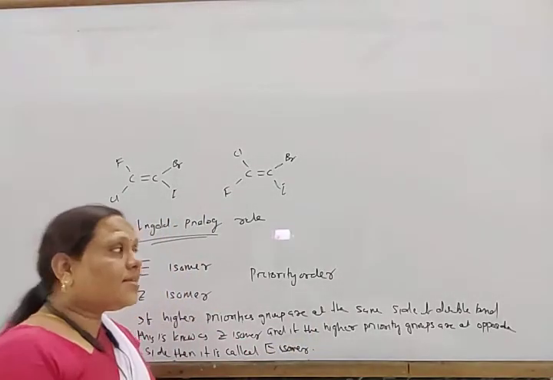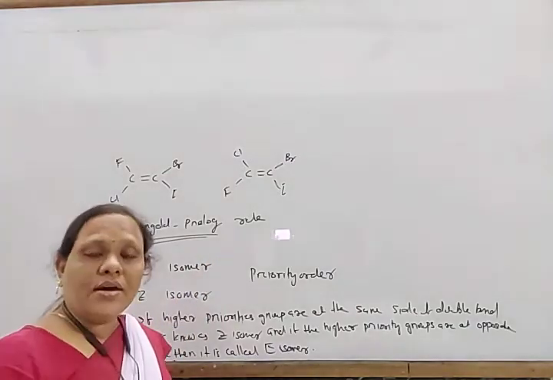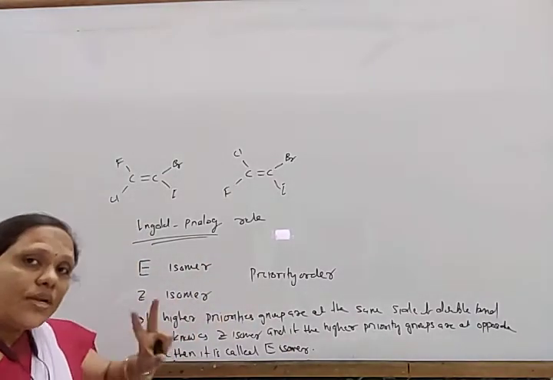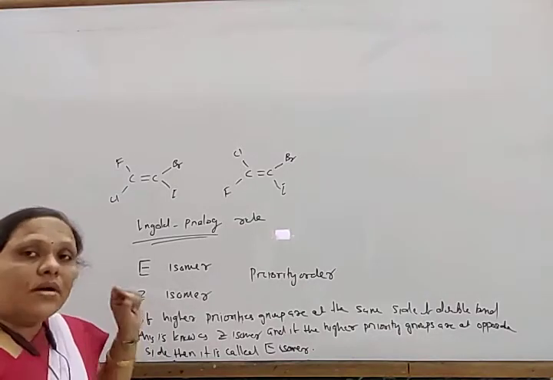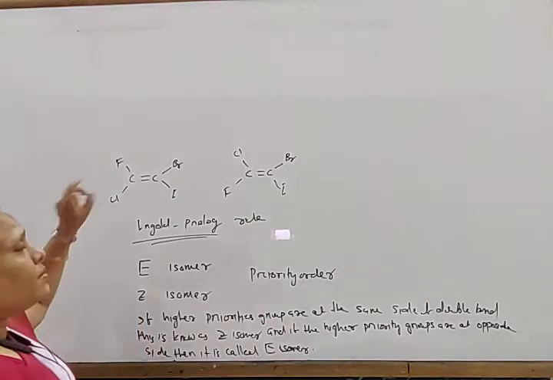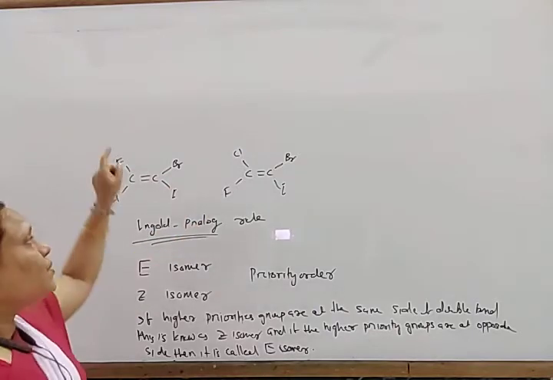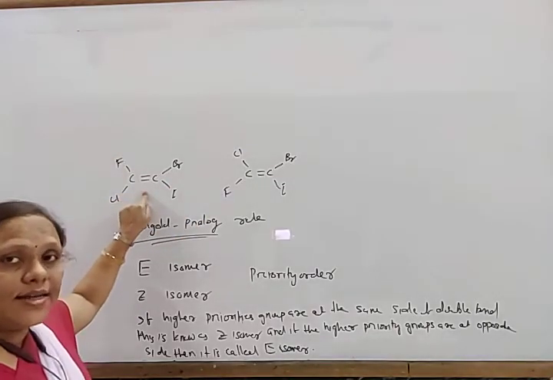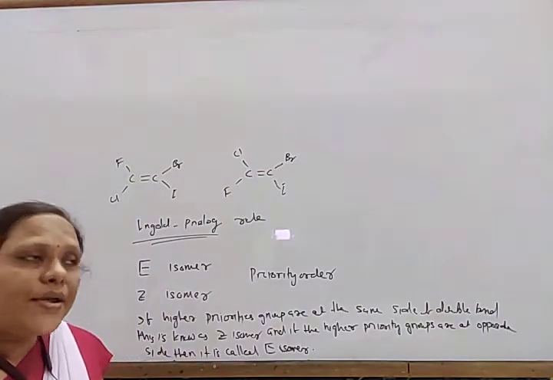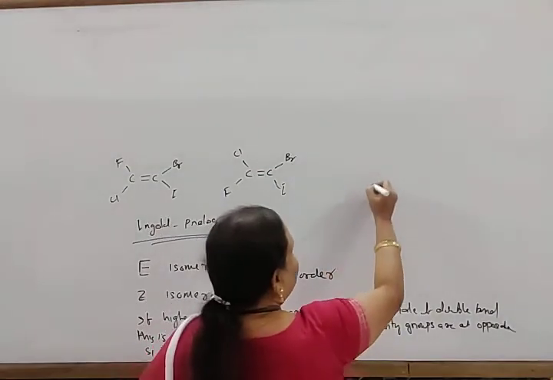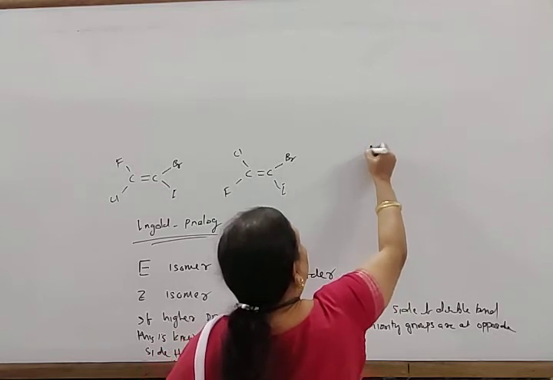And how do we determine this priority order? This priority order is not according to functional group. It is according to the atomic number of the atoms or groups to which the carbons are attached. Higher atomic number means higher priority. So priority order is according to atomic number.